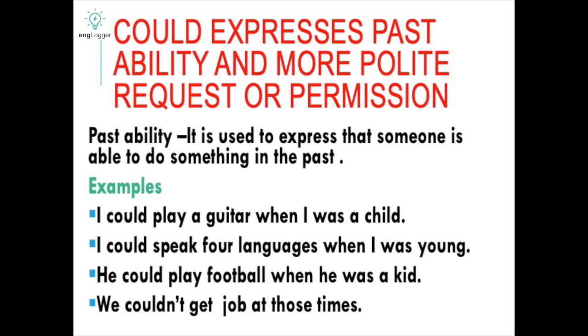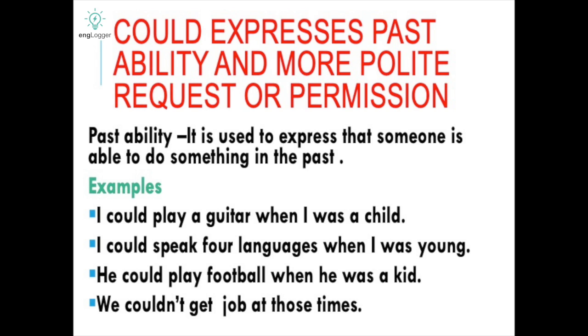Now we have could, which expresses past ability and a more polite request or permission. When we have to be more polite, then we use could, and would also. But in this slide we have could for past ability, which I have already explained: the things you could do in your past but not in your present. So it is used to express that someone was able to do something in the past but not now.